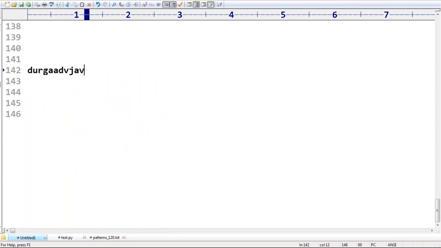Durga ADV Java at gmail.com. Can you please share the program? Prudvi, Avinash, there are only 1 or 2 members. What about the remaining? Can you please practice? I will check the validity, whether it's working properly or not, and then I will share with you people. Don't worry. Okay, that's it, sir.